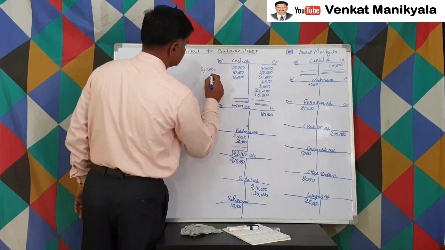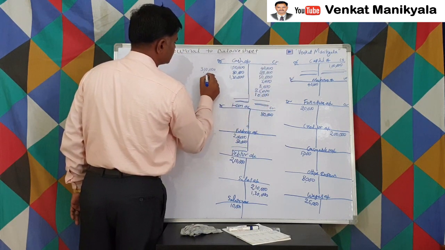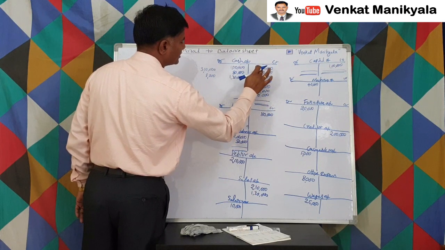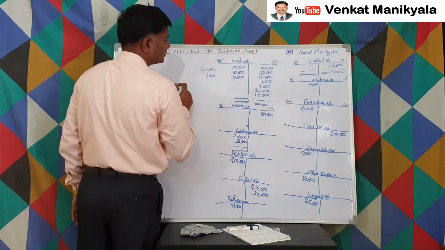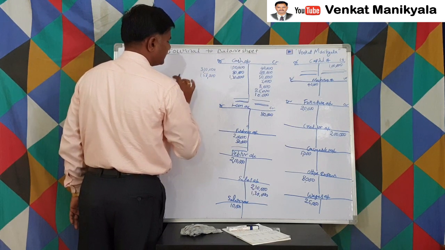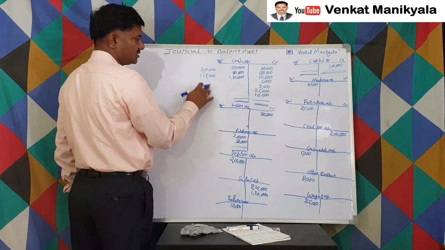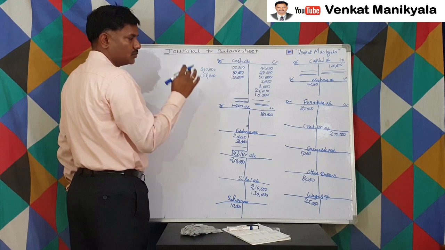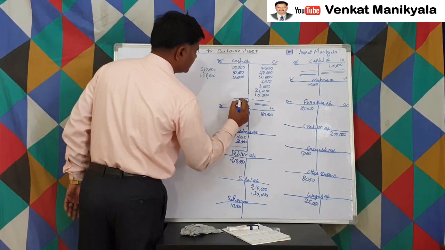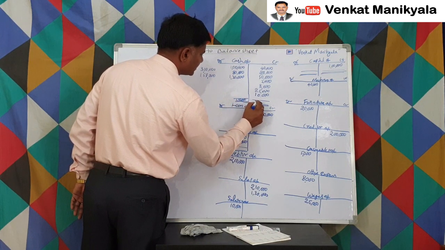By doing all these things, all zeros and 10,000, 18,000, 1 and 4, 9, 13 and 15. 1 lakh 58,000 is the credit balance, right? So the debit balance is more, right? Debit balance is how much? 3 lakh 10,000. So whichever is more, write both sides, either debit side or credit side, whichever is more. So here the debit side is more, 3 lakhs 10,000. I am writing both sides,